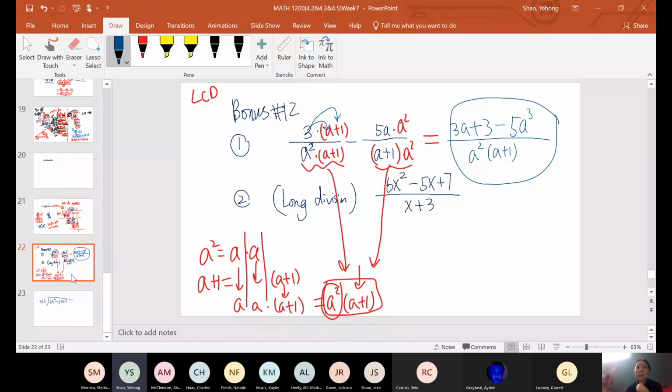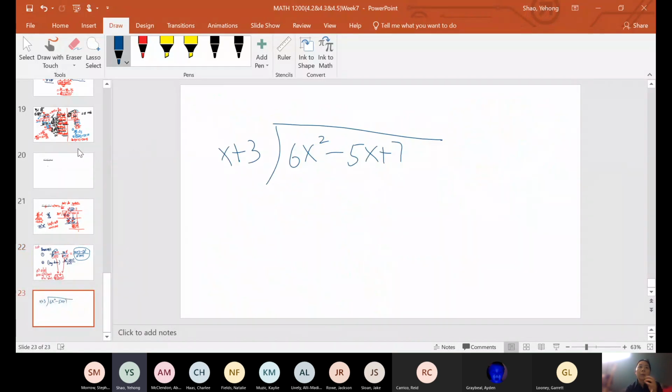So first we set it up, and we follow those 3 steps we discussed. First step, we want to decide how many times x goes into 6x squared. If you have trouble seeing it, you can do division.